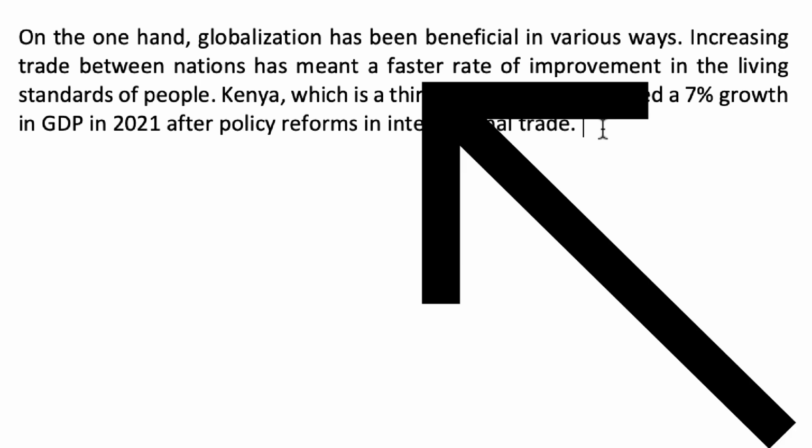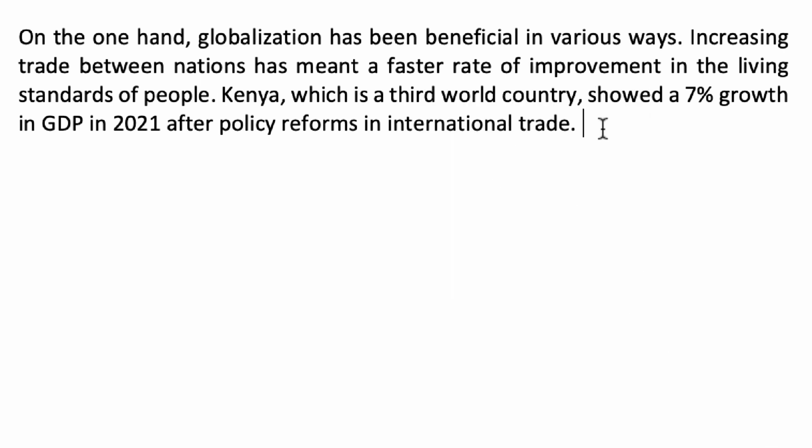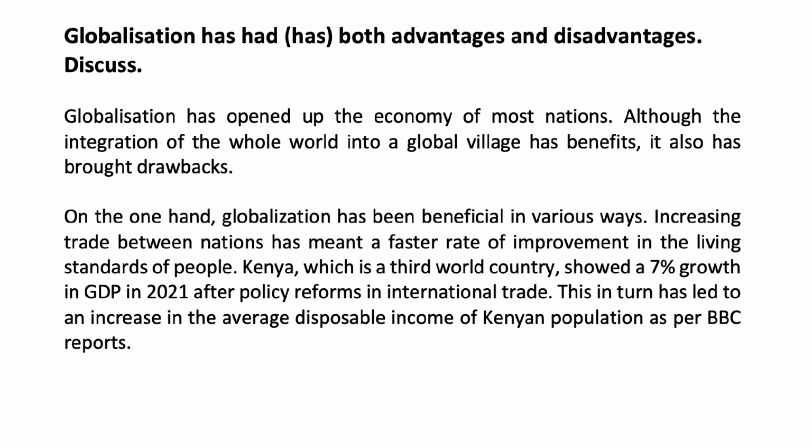There is still the rate of improvement in living standards to be accounted for. So we had to write the result of this. This in turn has led to an increase in the average disposable income of the Kenyan population as per BBC reports. We couldn't continue the sentence with which in turn, so we used it as a separate sentence, this in turn. So then I challenged them to refer to this point as a summary and then lead on to the next point. So this is what they wrote.